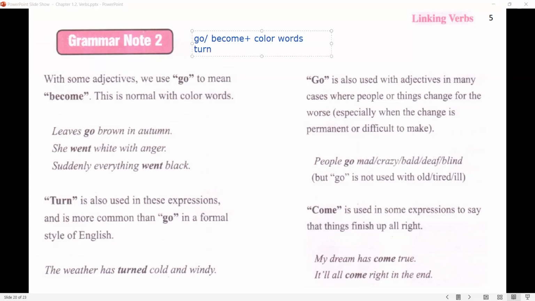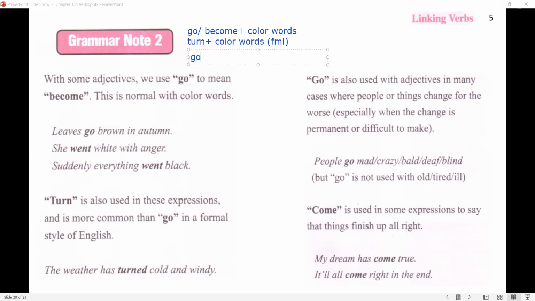Turn can be used with color words too, but it sounds rather formal. So in a formal setting, it's better to use turn white, turn red. So here we have the weather has turned cold and windy. Go is also used with adjectives in many cases where people and things change. But this change is not a pleasant change. They change for the worse, especially when the change is permanent or difficult to make.